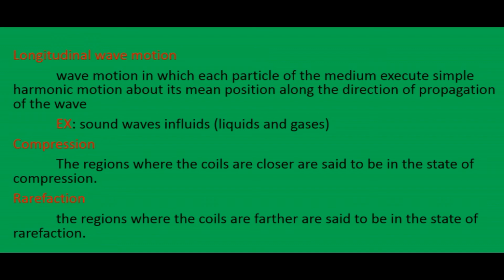There is a larger gap in this region, and that region is called rarefaction. But in compression, the regions are very close, with no gap.